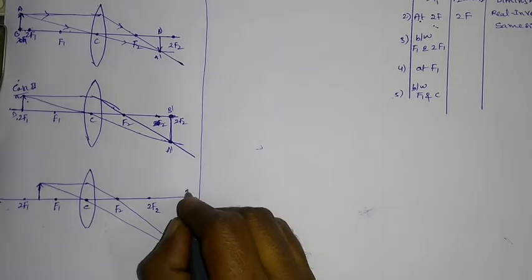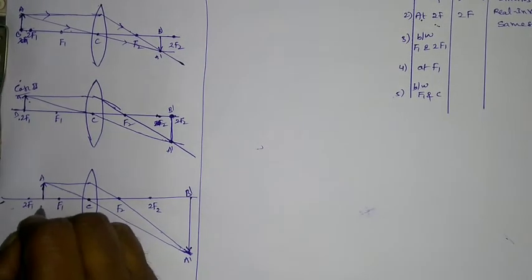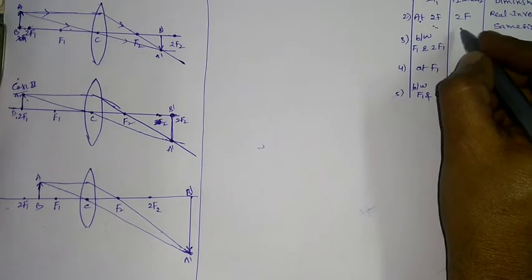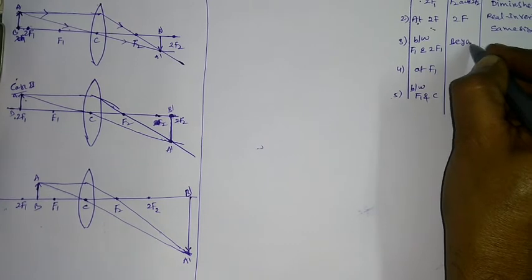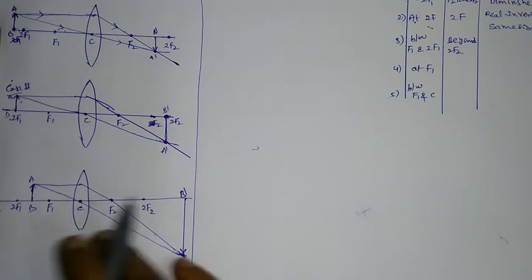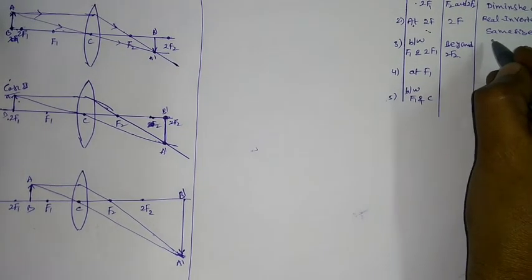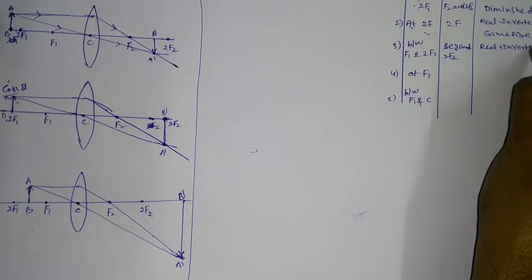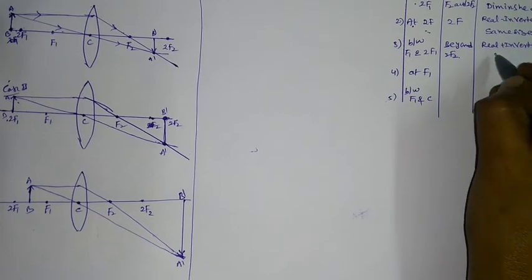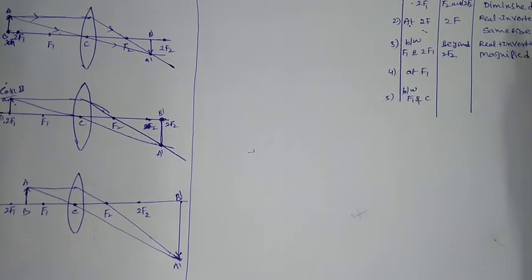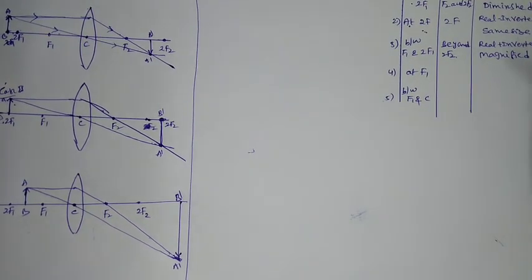A dash and B dash, A and B. So this is the formation that is beyond 2f2. Okay. So same characteristics, somewhat different. Yeah, real, inverted as usual. This is a magnified image, you can say that. Magnified. So if you observe the cases, first will be diminished, then same size, and then magnified.